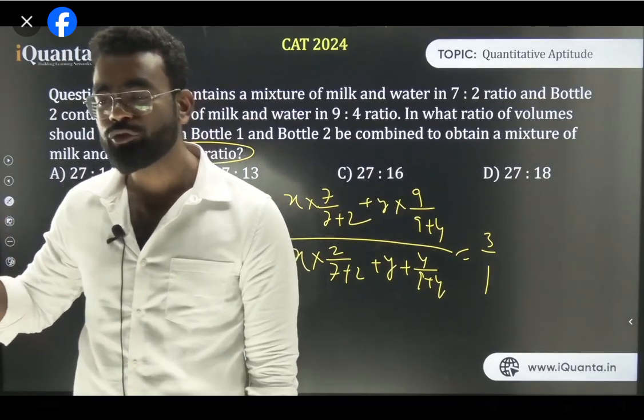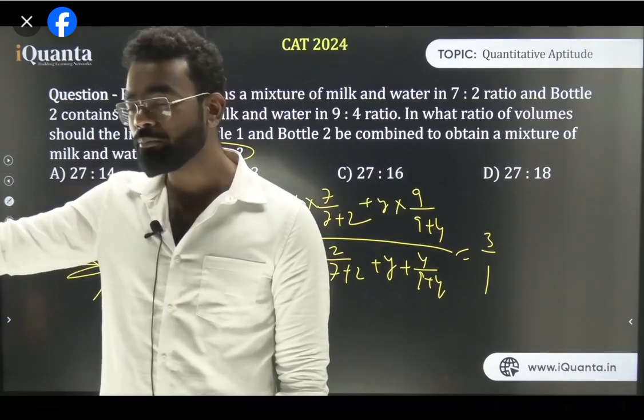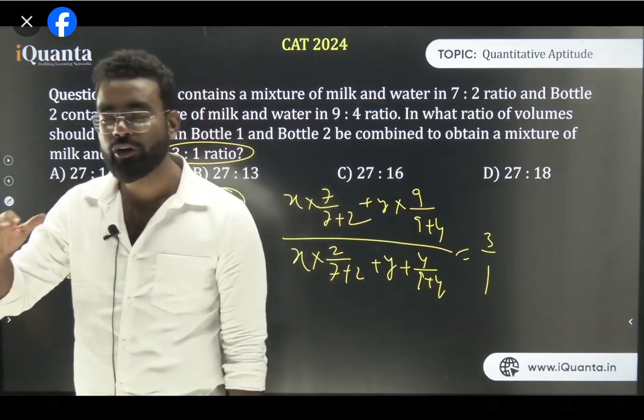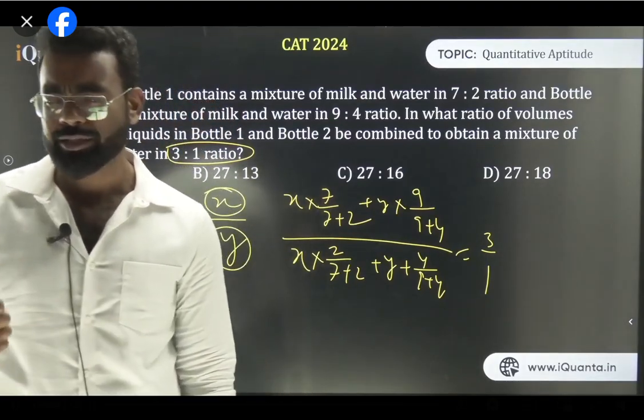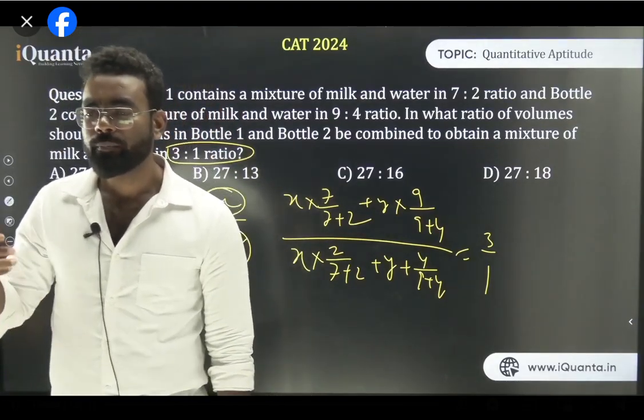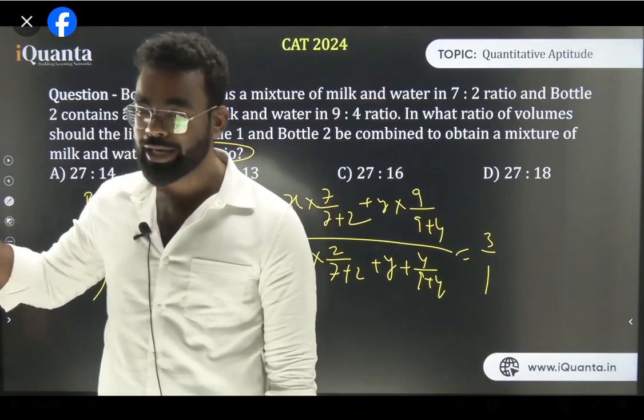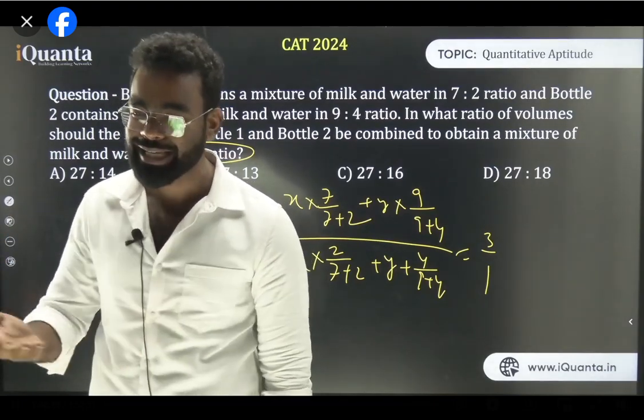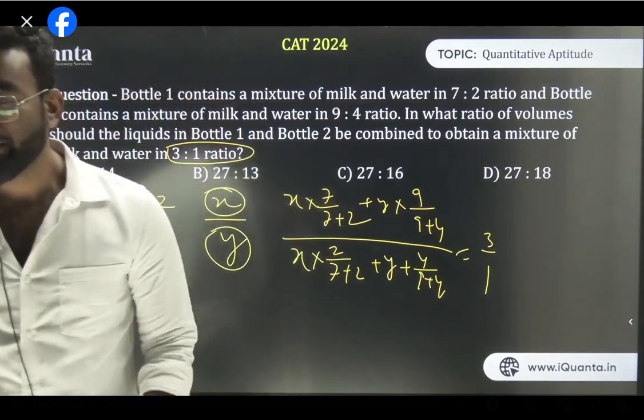In the next class, we will go for the much more important questions. In this class, I have gone through the basic kind of questions, only 2 questions, 1 question, 2 questions are difficult ones of the average. In the next class, we will discuss more CAT-like questions. So we have done the basic, now we will go for the next level.